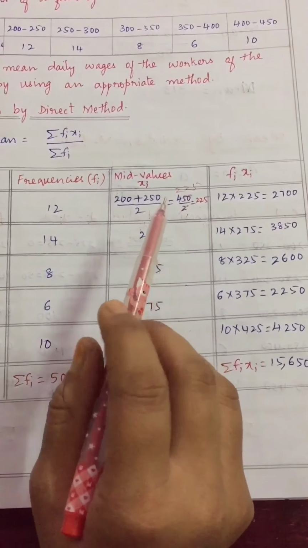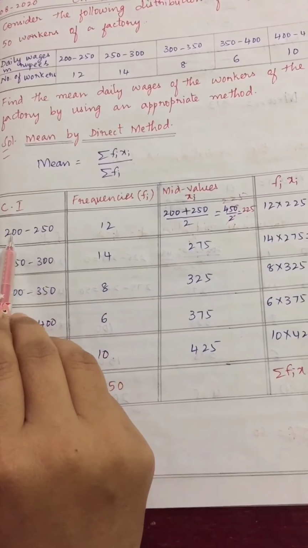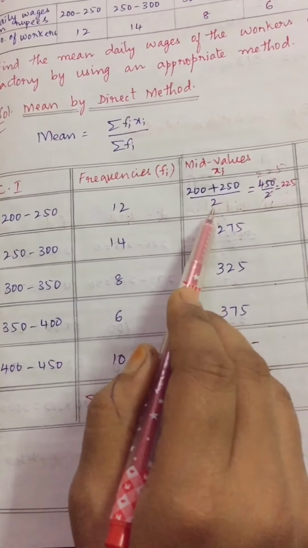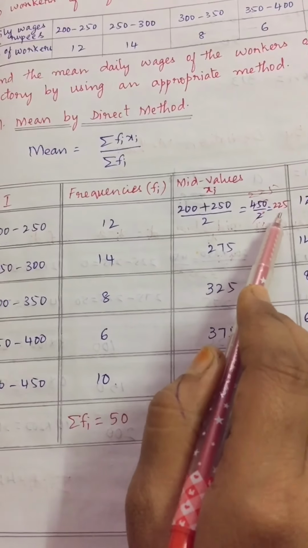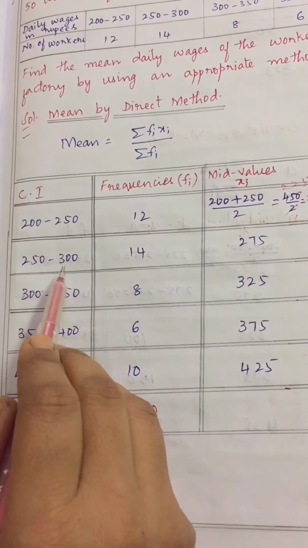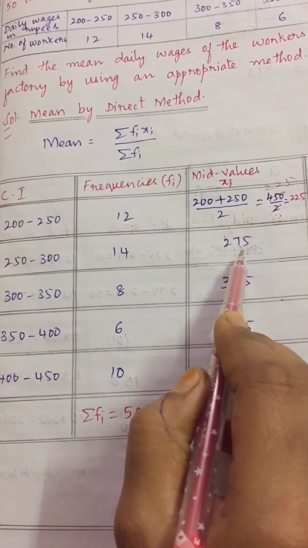Again I will explain this. See, there are two ways to find mid values. First, you add the class interval's lower limit and upper limit: 200 plus 250 divided by 2. So you will get 450 by 2. Cancel it, you will get 225. Clear? Second class interval, 250 plus 300 divided by 2. You will get 275. Clear?